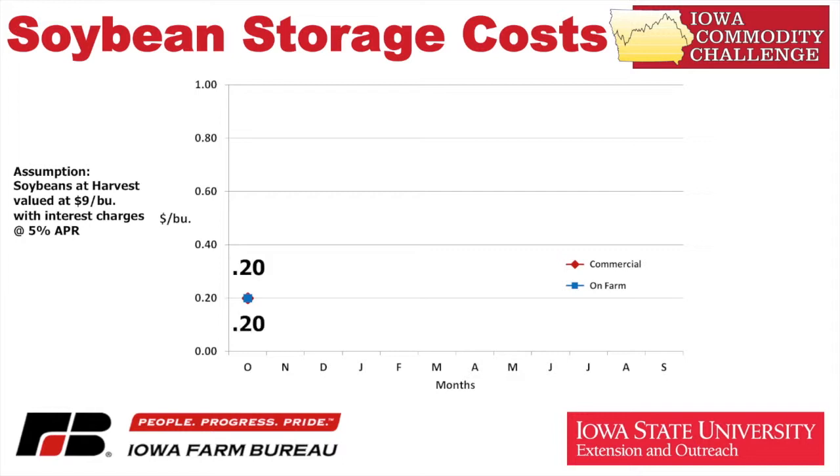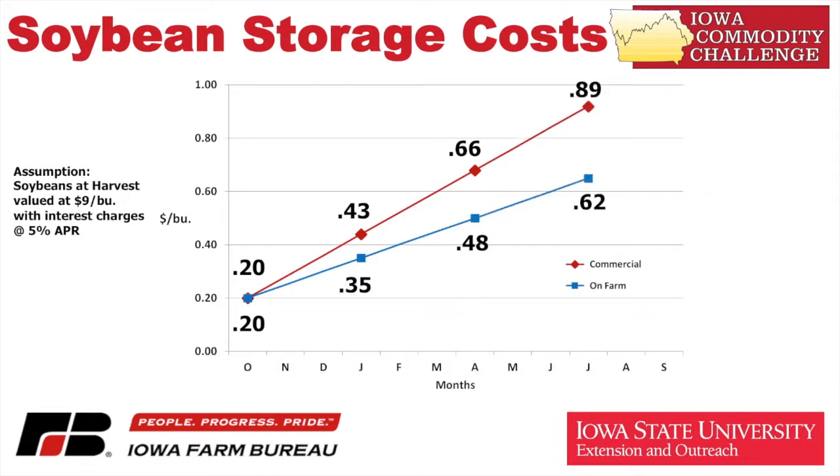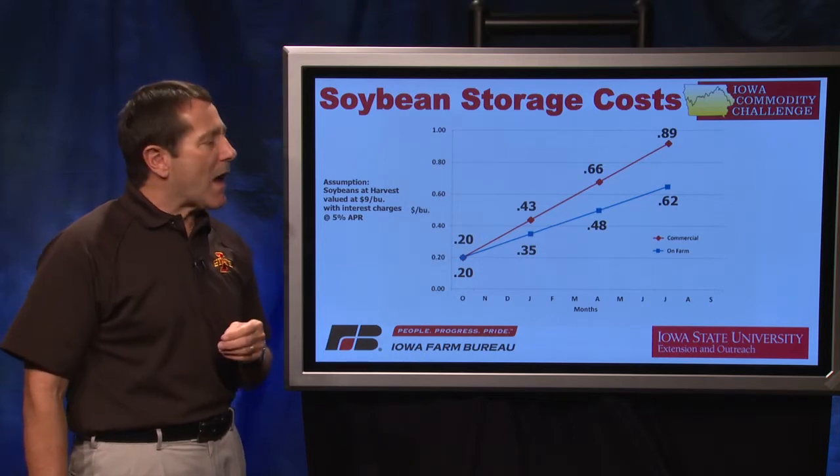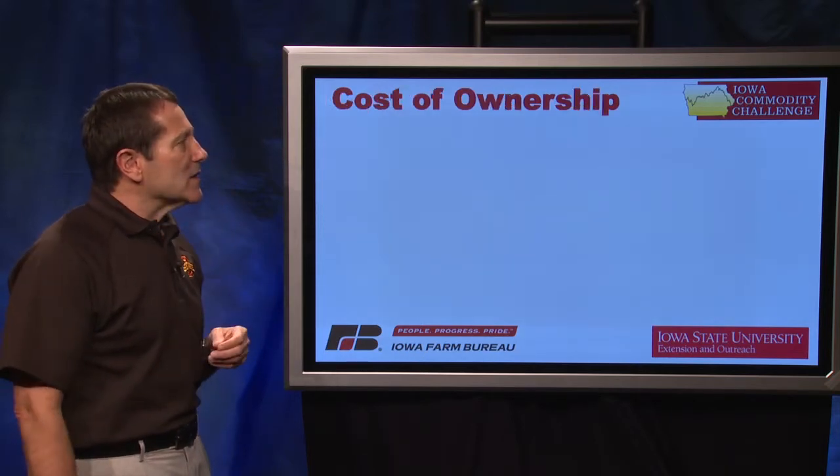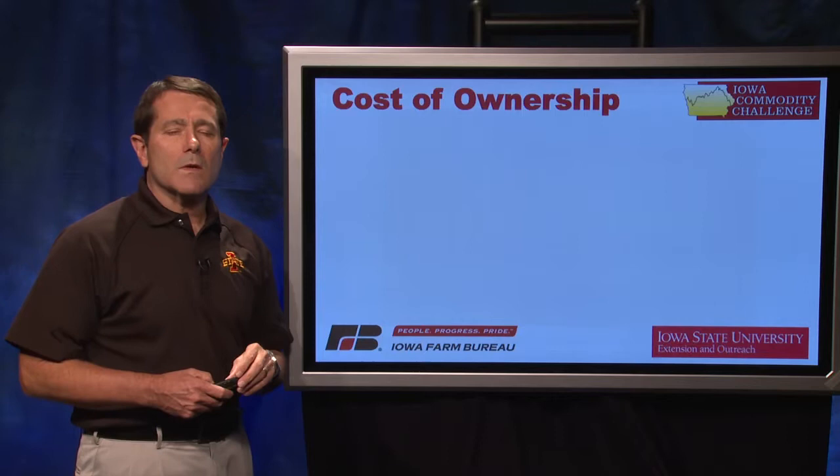Again, know that there is a cost of storage, whether it be time value of money, a fixed cost for storing commercially, or both a fixed and variable cost for storing on farm, as we still must monitor the condition of the grain. As we step back, we call this the cost of ownership.